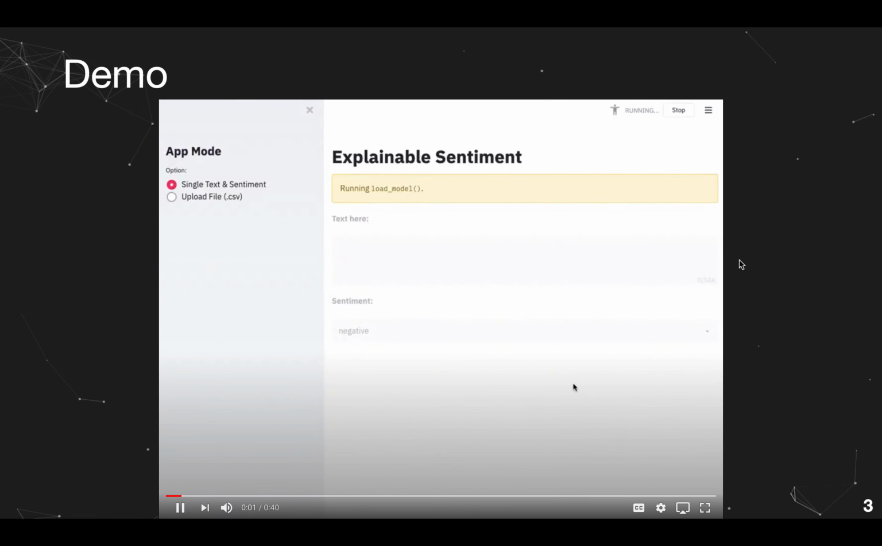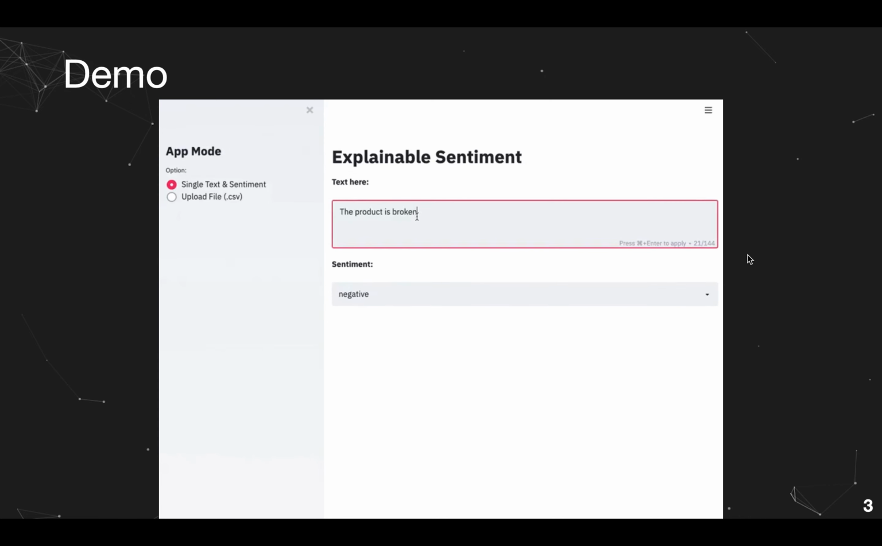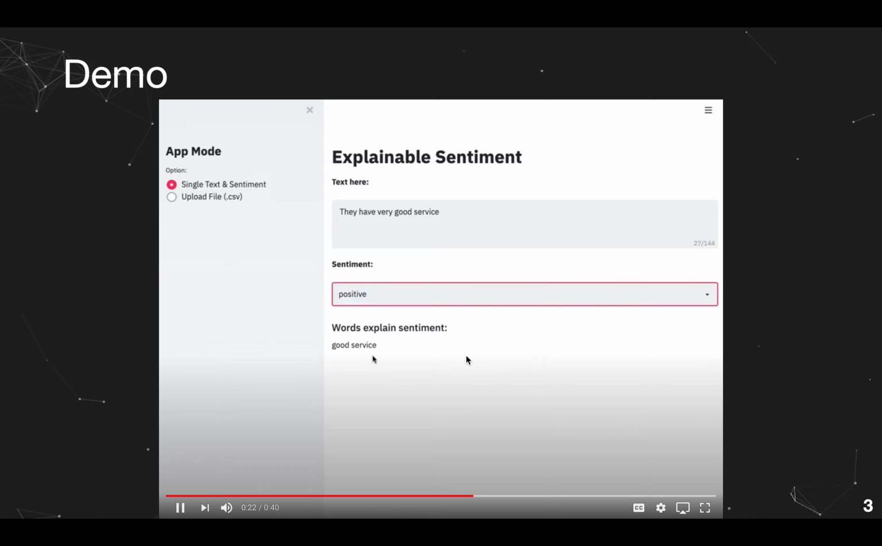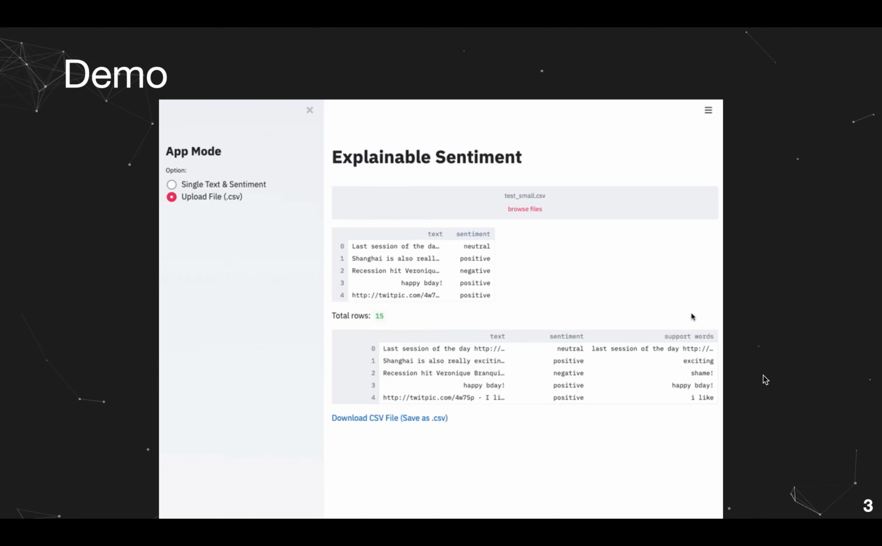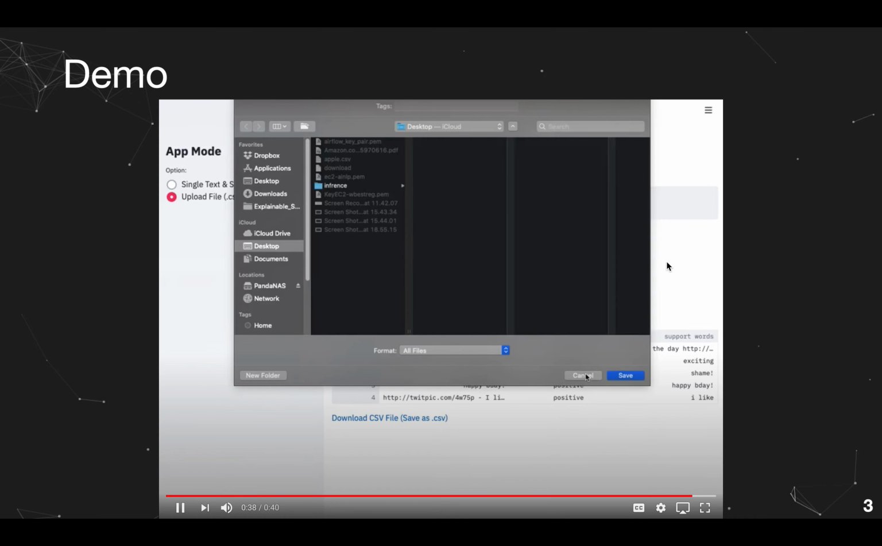The model would be loaded in the background when you open the app. This app has two modes. One is you can input a single text and a sentiment label. It will get the support words for you. And here is a positive example. We find the support words are "good service", not only "good". In another mode, you can upload CSV files. The program will get the support words, and you can download the result to your local machine.